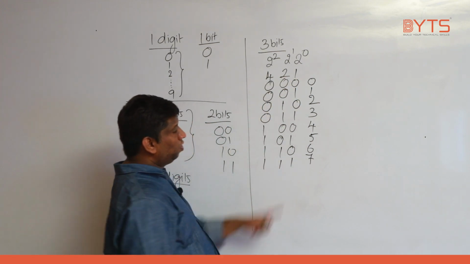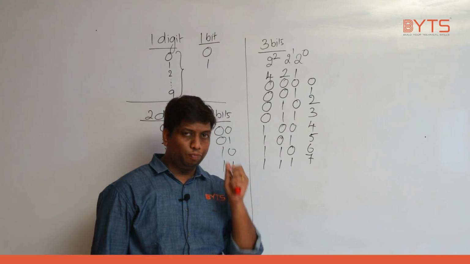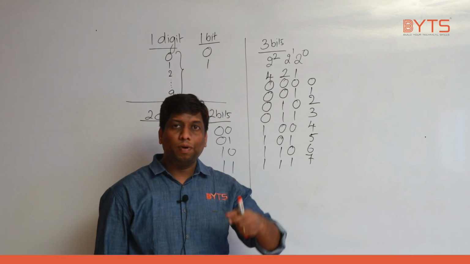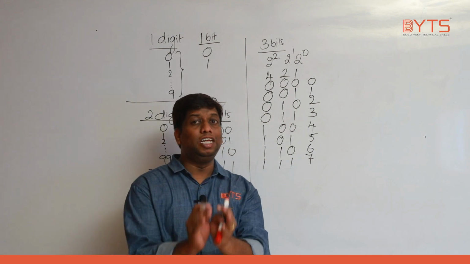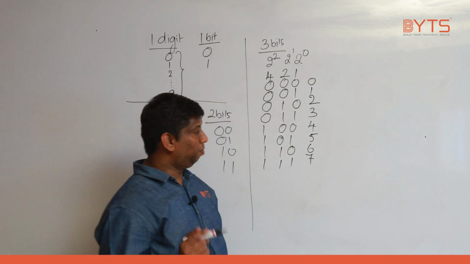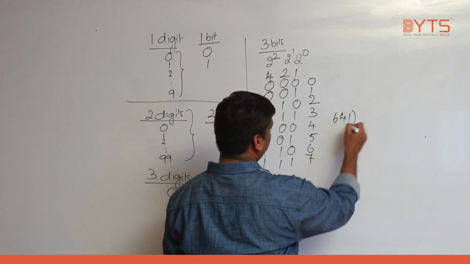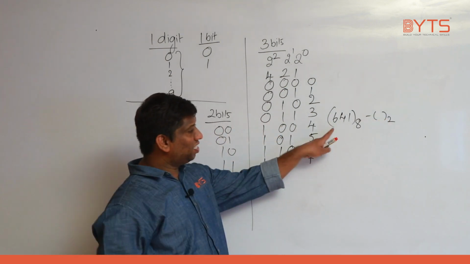Can you please tell? 0 to 7 is which number system? Octal number system. Means, if I want to represent an octal number in binary, I need 3 bits. I need how many bits? 3 bits. Let us take one small example: 6, 4, 1.